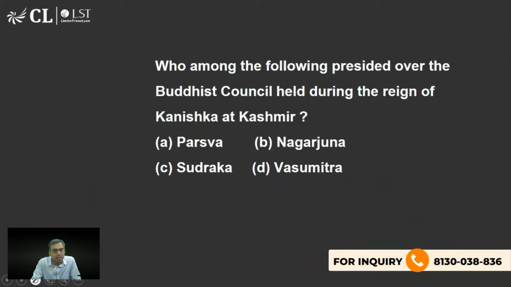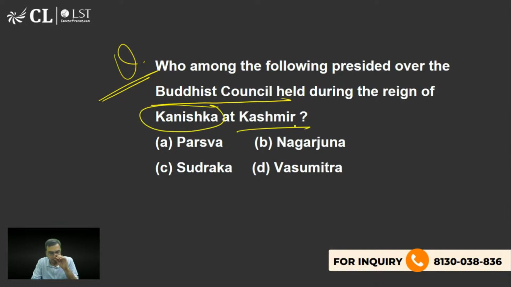The next is who among the following presided over the Buddhist council held during the time of Kanishka at Kashmir? अरे कौन सा Buddhist council था? First, second, third, fourth, which one? And who was the president? Parsva, Nagarjuna, Sudrak, Vasumitra. What is the right answer? बताइए.